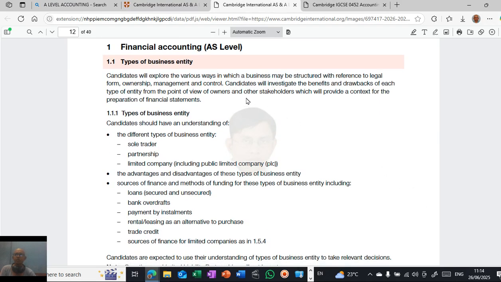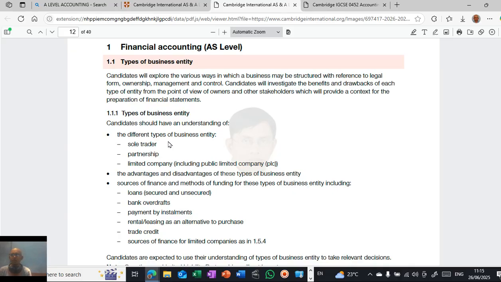First, types of business entity. What are the various types of business entity? Sole trader, partnership, limited company. Who is a sole trader? A sole trader is when you as a person start your own business. When a single person starts a business on his own, he is called a sole trader. Sole means one; only one trader is involved. He starts the business and runs everything on his own. Partnership is an association of two or more people. They pool their resources and do the business. That is what a partnership is.